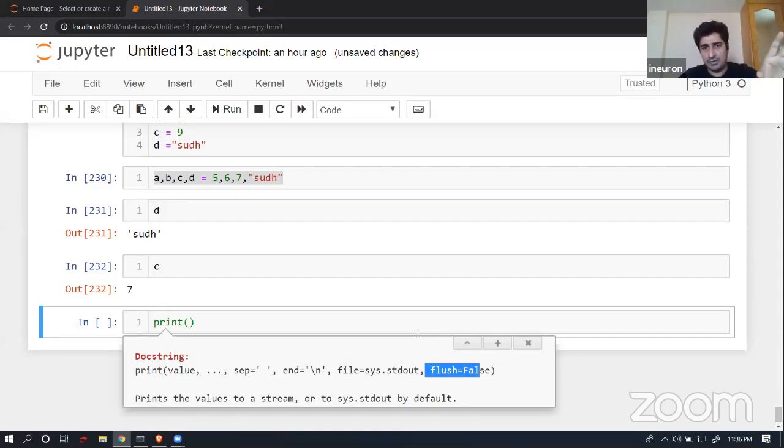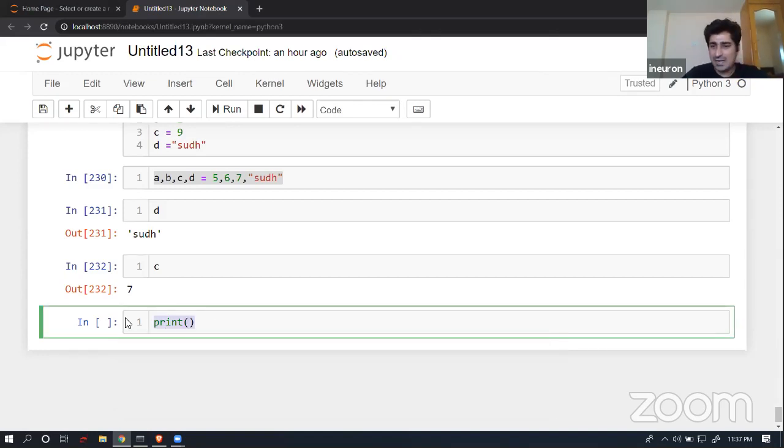Again, no need to remember all those things. Here you will find that in print there are some arguments for which people have already defined the value. And when I call this print function, I can replace those values with my own values. So suppose I wanted to create a function which takes a default value, and when I wanted to override it, I should be able to override it, just like a print statement. I can do that as well, and it's very easy.